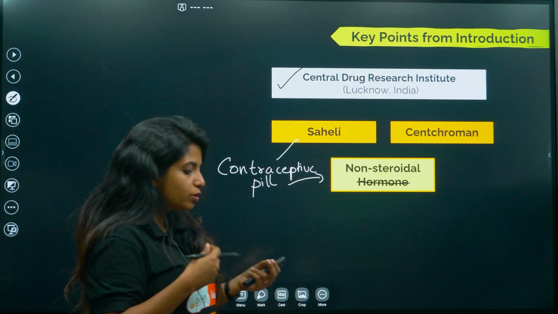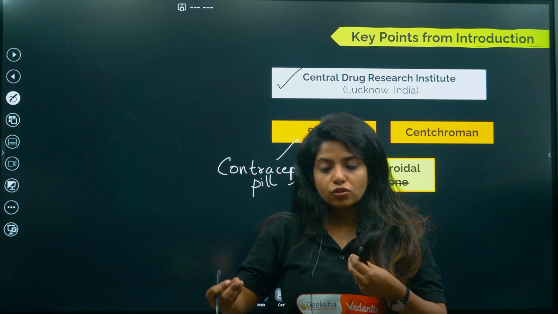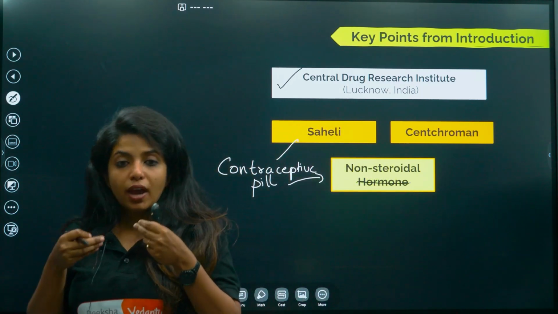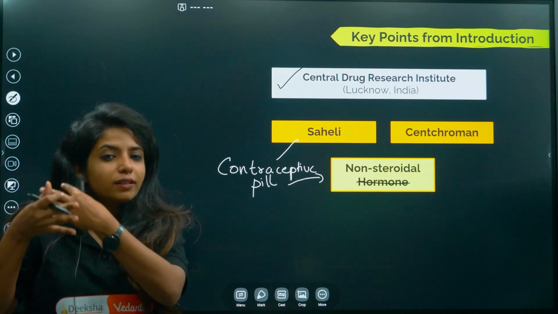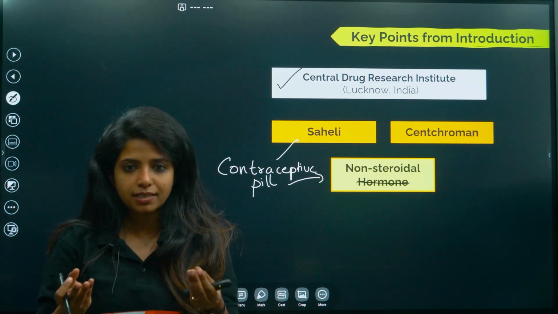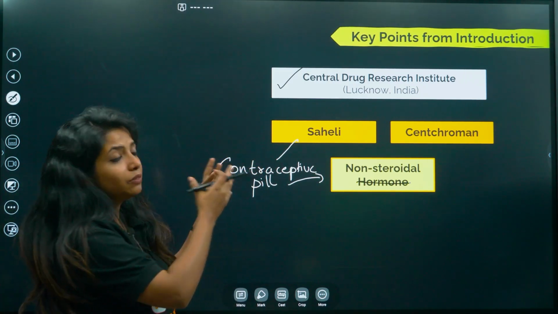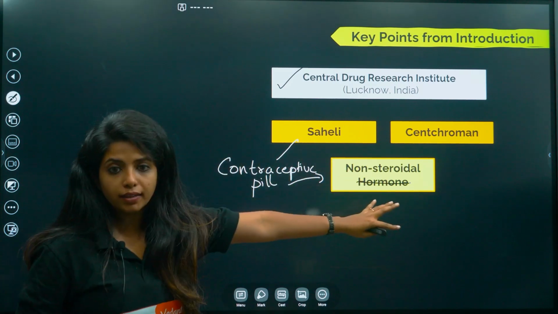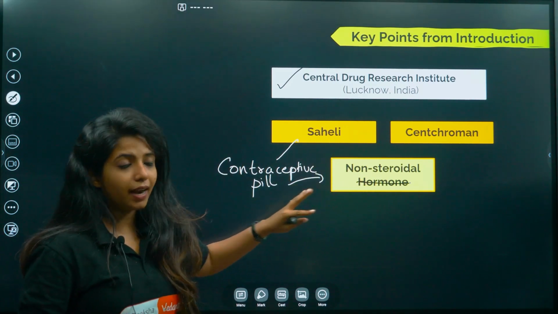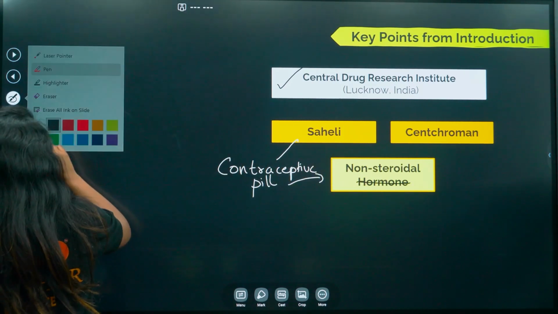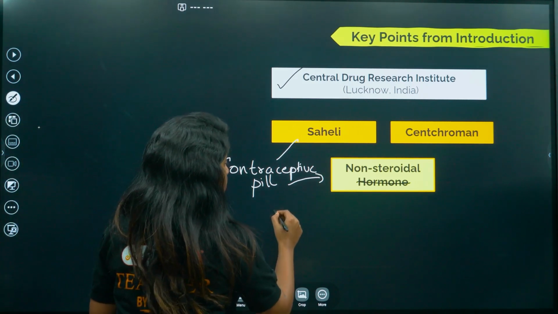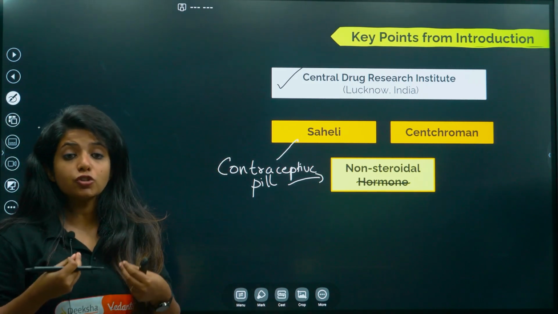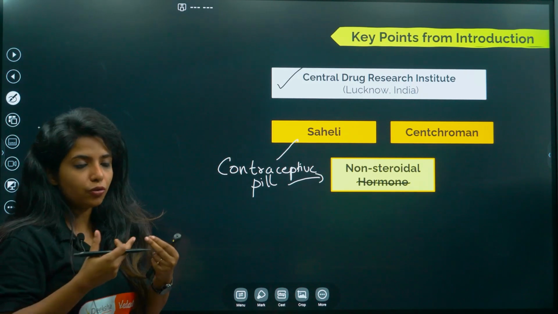Usually, we inject estrogen, or we give pills which have estrogen and progesterone, which could mess up inside our body. All this estrogen and progesterone are steroids. Saheli works on the principle of non-steroidal things. Instead of giving hormones via the pills, Saheli goes and modulates the estrogen receptors which are there in the uterus.